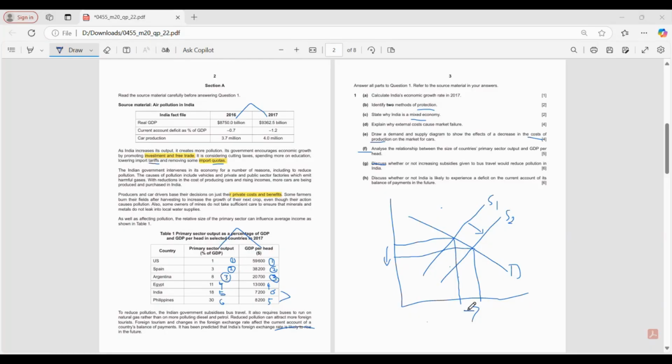Jot down a few points on both sides, for the statement and against the statement. We definitely don't have time to formulate the answer, but we can make a good discussion. The question one more time: discuss whether or not increasing subsidies given to bus travel would reduce pollution in India.